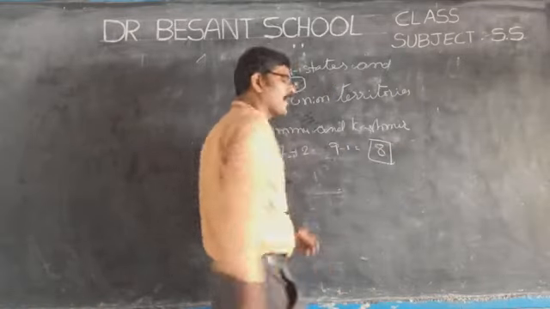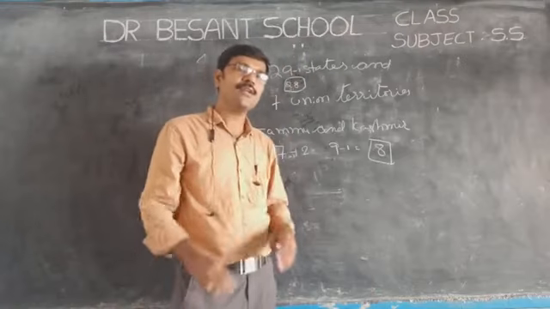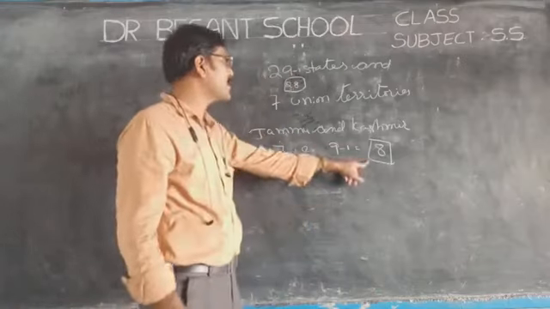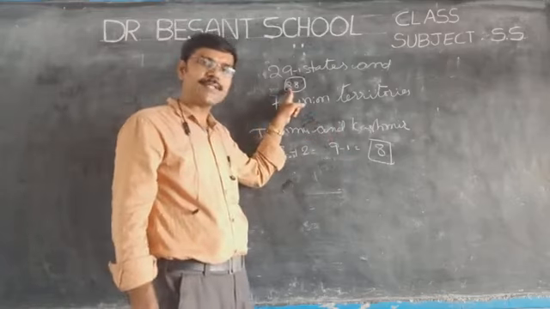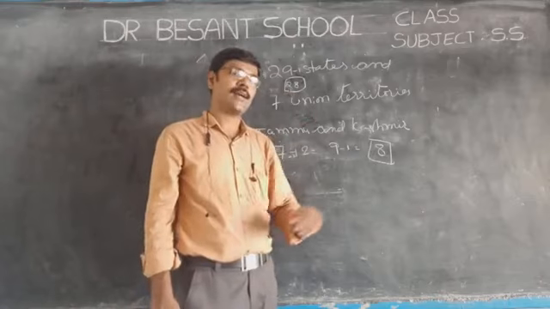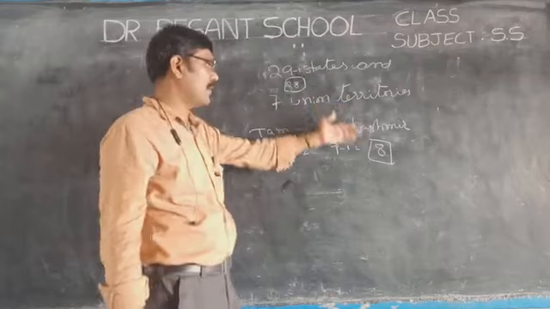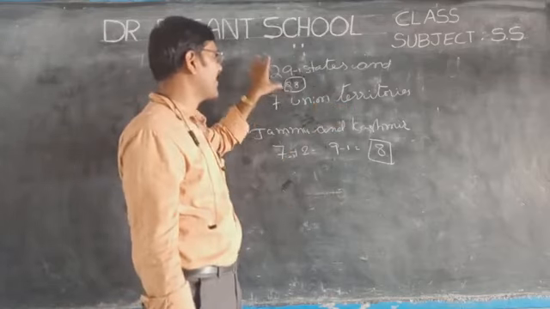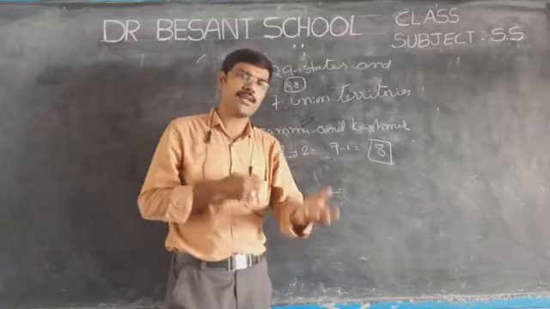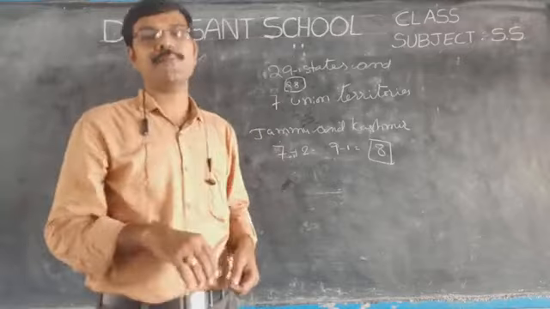So whenever a question is asked, or somebody asks, how many states and union territories are there in India? This is the answer. How many are there? 28 states and 8 union territories. This is current data. We must be updated. Okay, children. This is the composition of India: 28 states and 8 union territories. Whatever the changes are, we need to update that also. Okay, children. Now let us see.